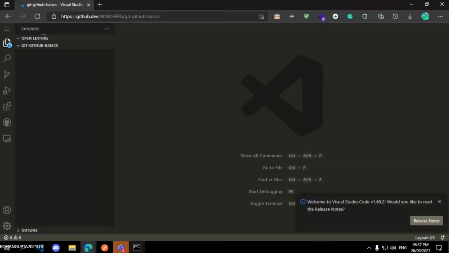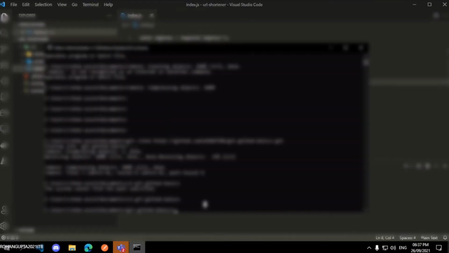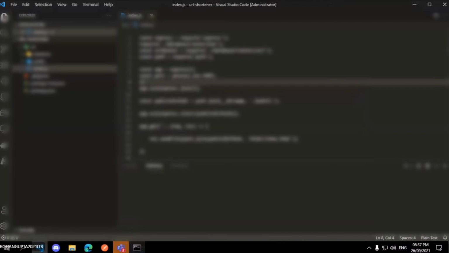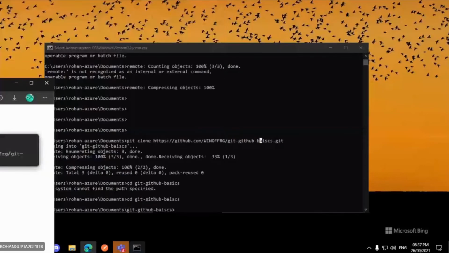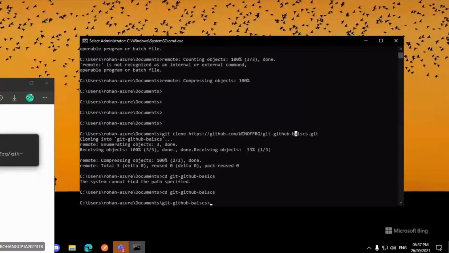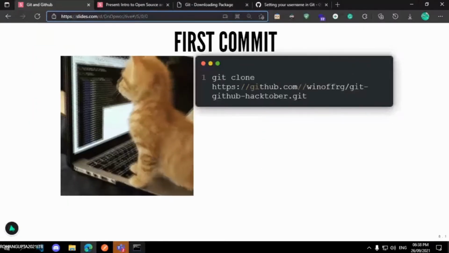But I already have VS Code installed, so I won't be using this one, and I'm going back to my repository. Okay, here I am back again. The VS Code in the browser and the Windows environment are the same. I'm back to my terminal. By the way, it is not possible to run your code on the browser VS Code. You have to pay for extra cloud space for that.